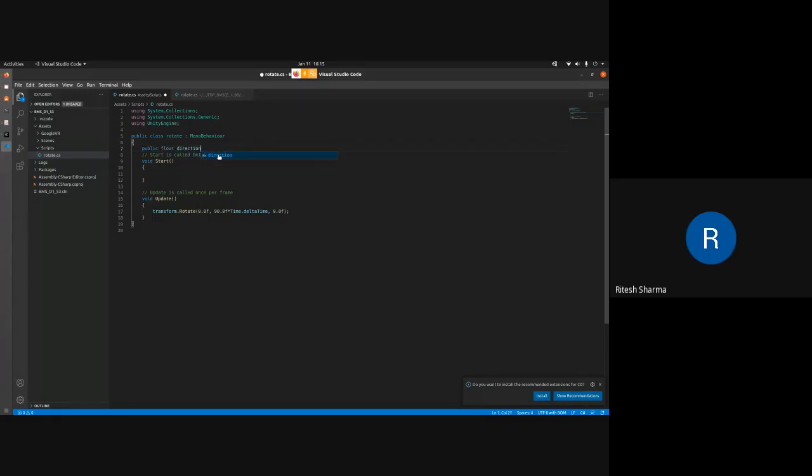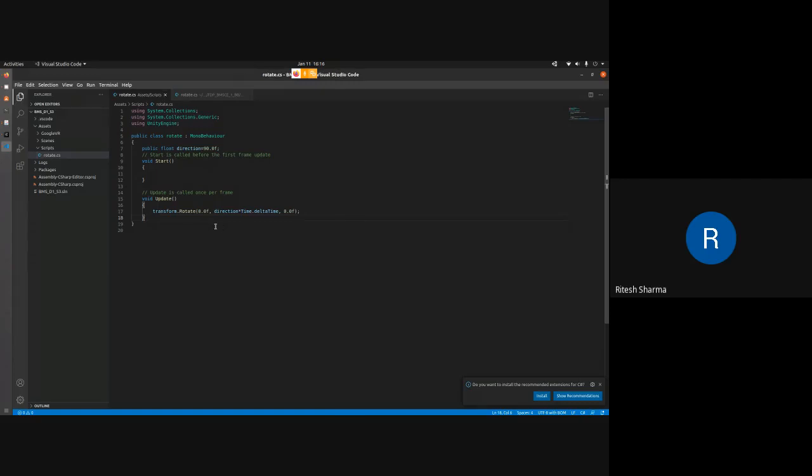You can name it anything, and I'll say its value is 90.0f, which is the value that we are using here. Now instead of the value, I will type in that variable, direction. I'm just naming it for ease of understanding. So now it will do the same job, just that the value that you were hard coding here, you have put into a variable.